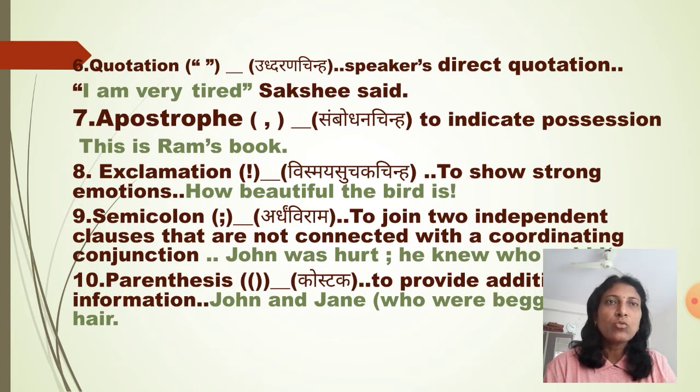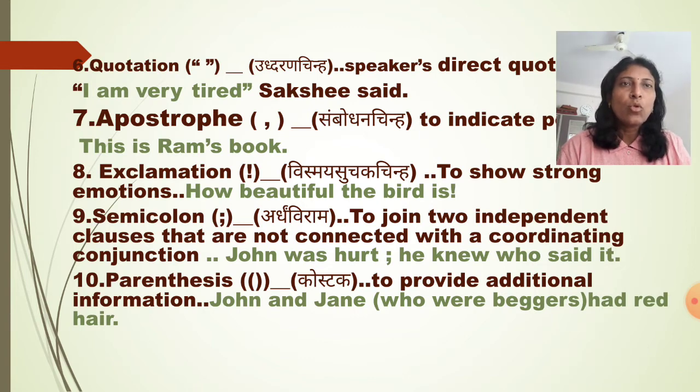Exclamation, विस्मय सूचक चिन्ह, to show strong emotion. How beautiful the bird is! So here at the end exclamatory sign is given. Semicolon, अर्धविराम, to join two independent clauses that are not connected with a coordinating conjunction. मतलब जहाँ पे कोऑर्डिनेटिंग कंजंक्शन का इस्तेमाल नहीं होता है और उसी तरह उसका मतलब निकले तो हम अर्धविराम दे सकते हैं. John was hurt; he knew who said it. Two clauses, John was hurt and he knew who said it. These two clauses are separated with the help of semicolon.